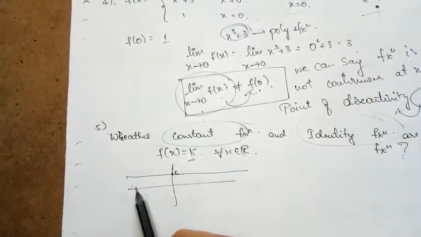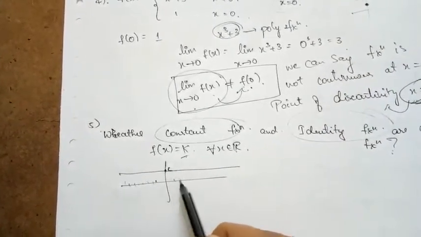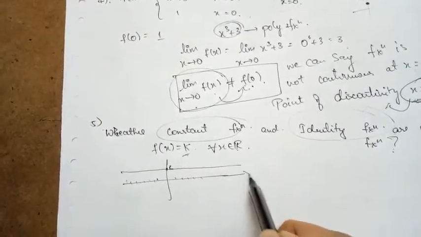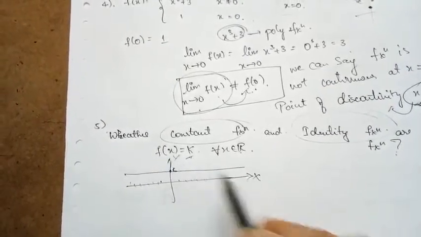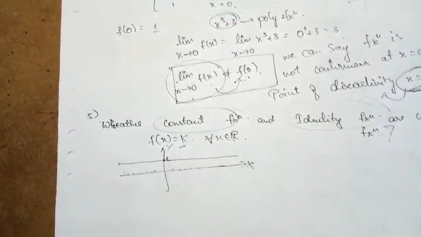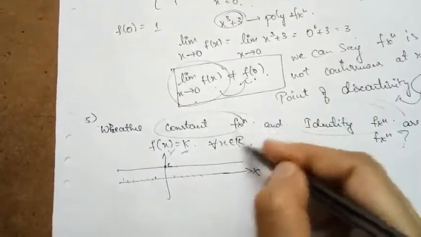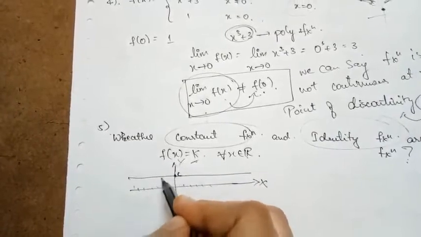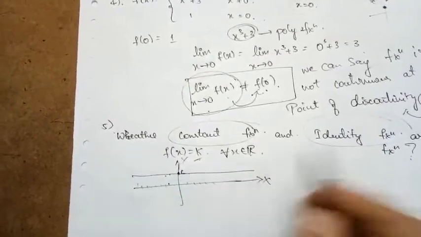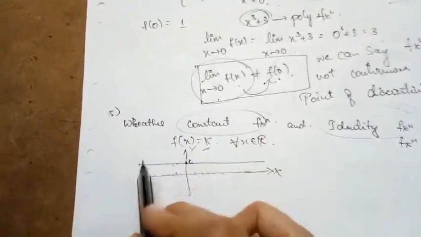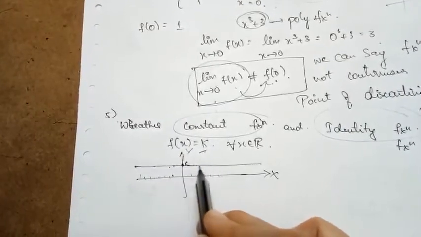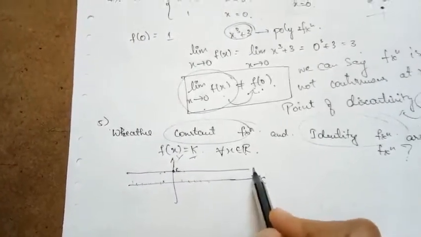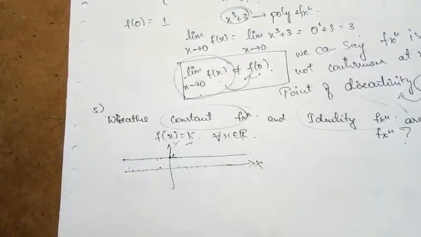So if you take any value from the set of real numbers, if this is the x-axis and y-axis, the domain is obviously the x-axis, that is the set of real numbers. If I take any value, the output will be equal to k only, and this will be the graph. By looking at the graph itself, I can draw this graph without lifting my pen. Clearly the function is a continuous function.